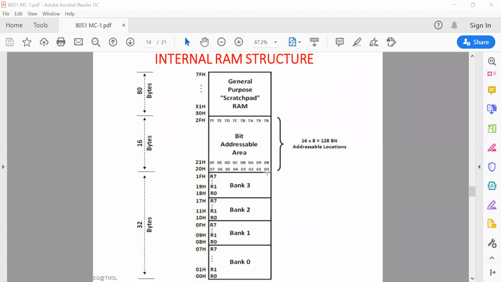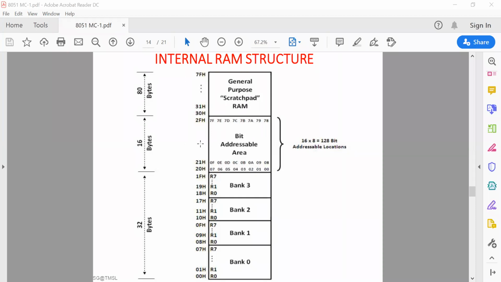Or we can write CLR 07, which will store 0 in the MSB of location 20. So we can access individual bits of individual memory locations.